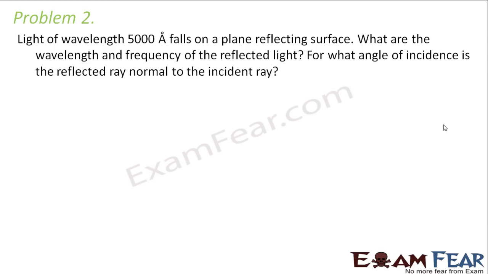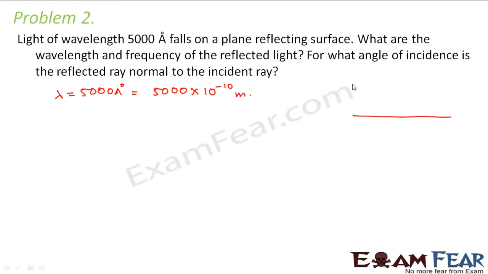It says light of wavelength 5000 angstrom, which is equivalent to 5000 into 10 to the power minus 10 meters, falls on a plane reflecting surface. What are the wavelength and frequency of the reflected light?